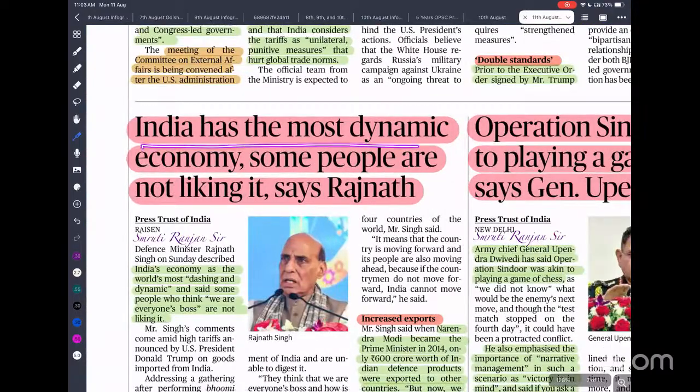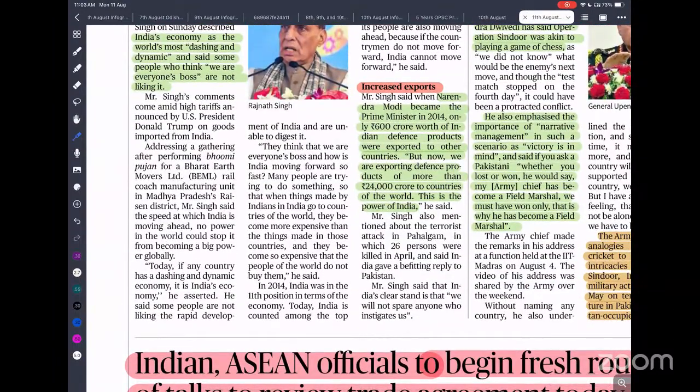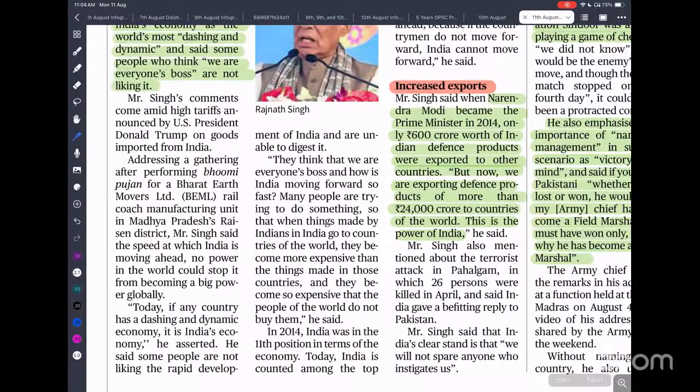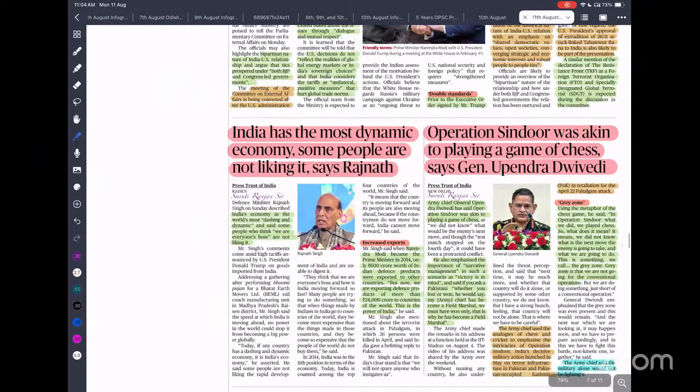India has the most dynamic economy. Some people are not liking it. Yes, definitely Western countries don't like India emerging as a powerful country, because we are now the fourth largest economy and are going to be the third largest. Countries that are already powerful don't want a new power to emerge and challenge their dominance. Our defense export is also rising rapidly. It used to be 60 crore, now it is 24,000 crore, so we have increased our export of defense items manyfold.